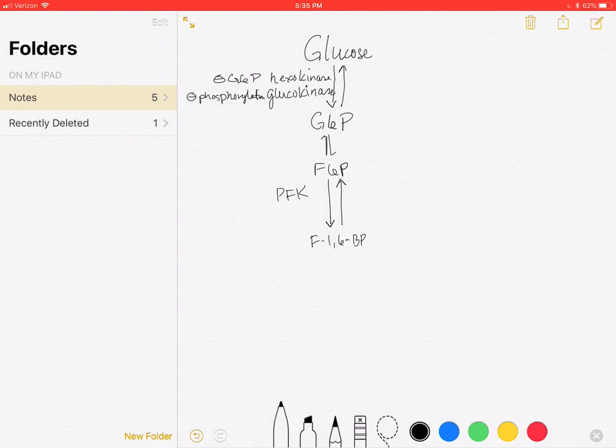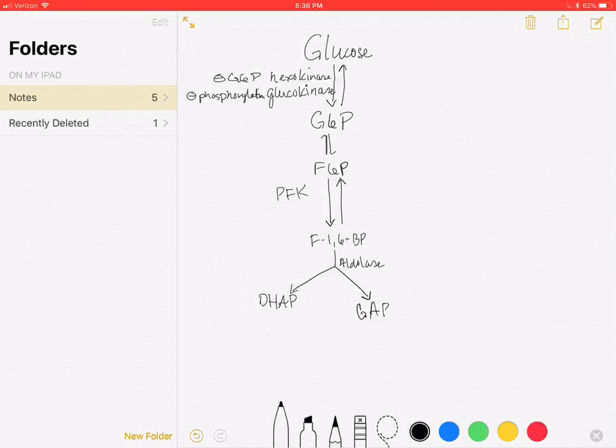Okay, so fructose 1,6-bisphosphate is split into 2 different molecules, dihydroxyacetone phosphate, DHAP, and glyceraldehyde 3-phosphate, and that's an aldolase.